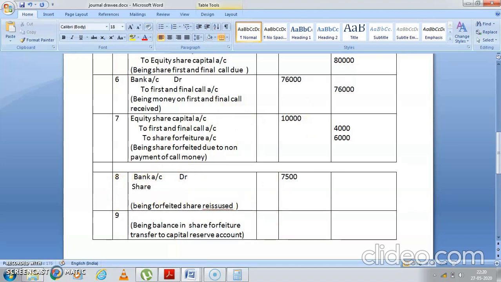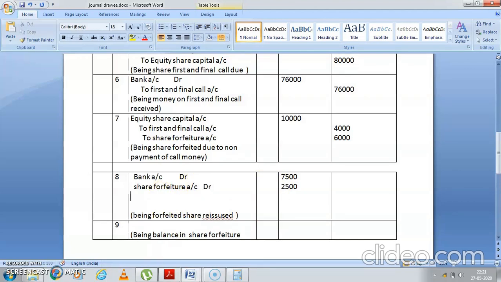आपको कहां से मिलेगा? आपको मिलेगा शेयर forfeiture अकाउंट से. You'll be getting this money from share forfeiture account. How much is less? It is 2,500. And the share capital will be same. The value of share capital is never reduced. Remember it, students. शेयर कैपिटल का वैल्यू कभी भी कम नहीं होता है. Because it was a reissue, इसलिए हमने थोड़ा सस्ते में बेच दिया. So it is to equity share capital account.